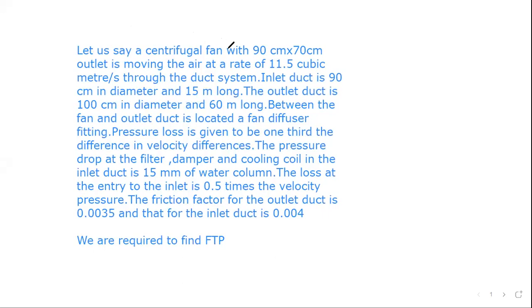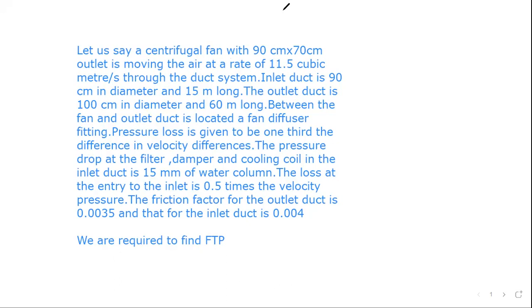This is the dimension given for the housing which houses the centrifugal fan, and the flow rate of the fan is also decided, that is, it has to be at the rate of 11.5 cubic meters per second. So this flow rate, how do they calculate?